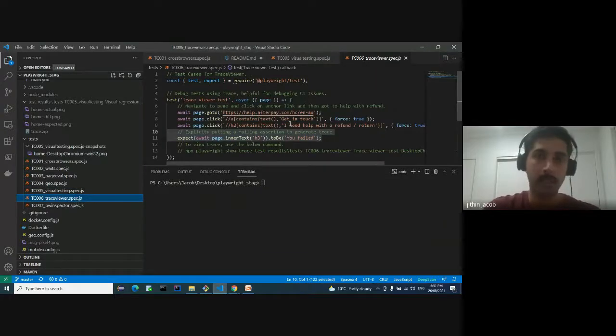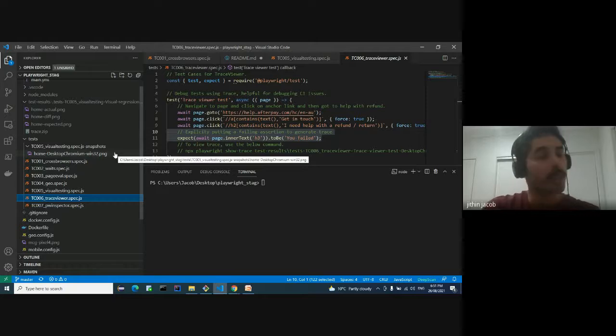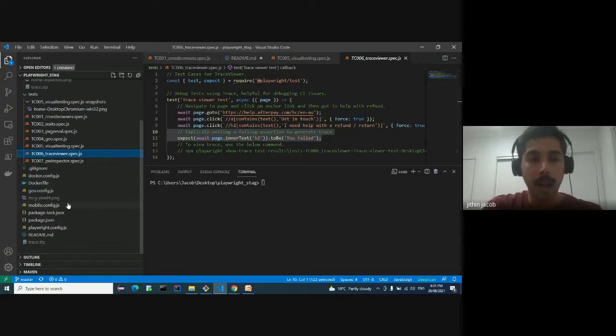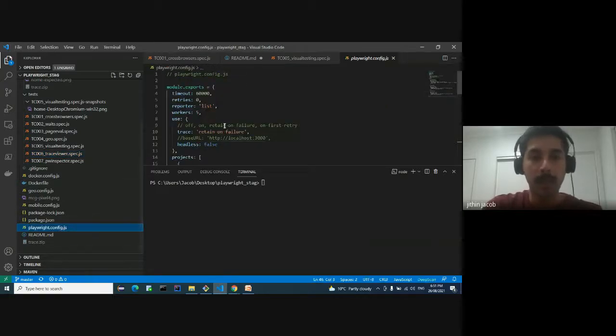Let's say our test case has failed. Normally in other tools, we have options of screenshots and videos, so we need to go through screenshots or videos to analyze any test case failures. Playwright comes up with an awesome option called trace viewer, where we can do frame by frame analysis. So I'm just navigating back to the config file.